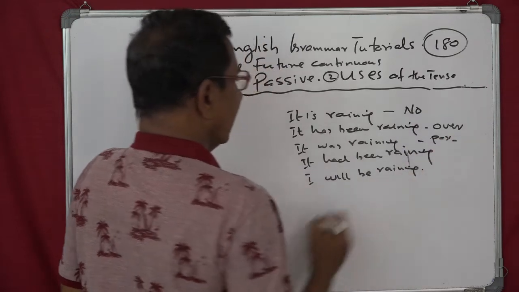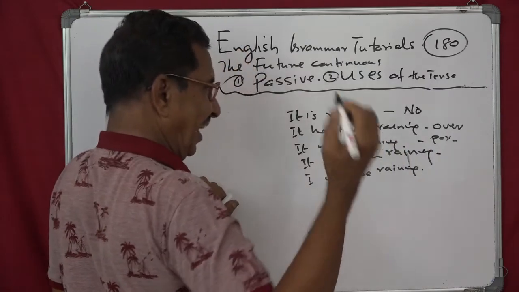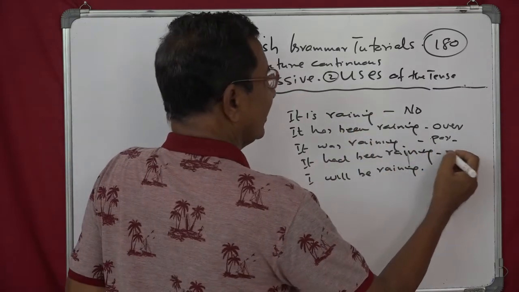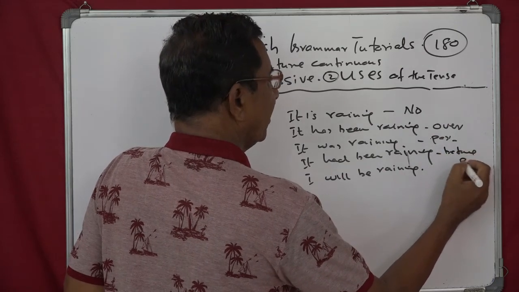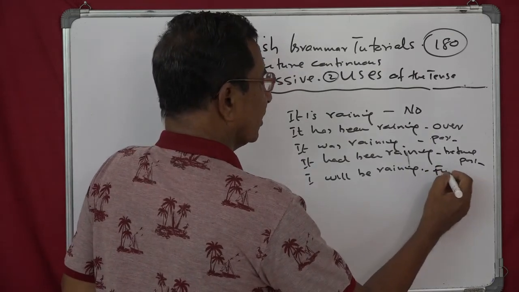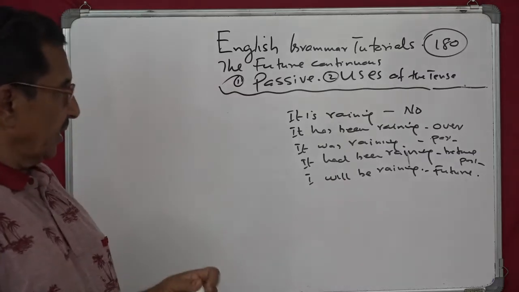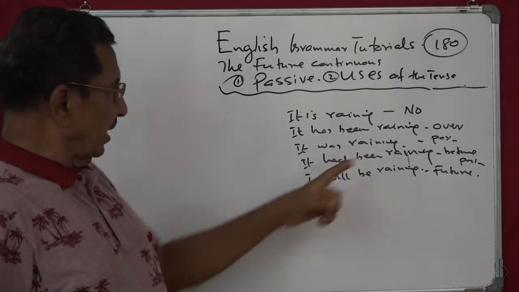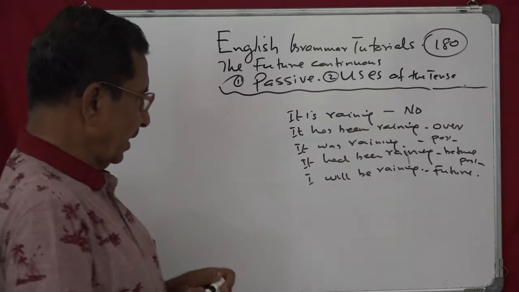Sometime past. It had been raining? Before past. It will be raining? Future. So that's it. This is the difference in time. It is raining, it has been raining, it was raining, it had been raining, it will be raining.